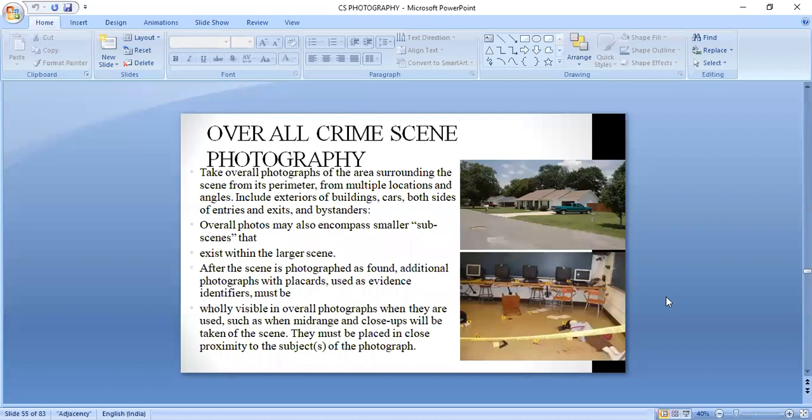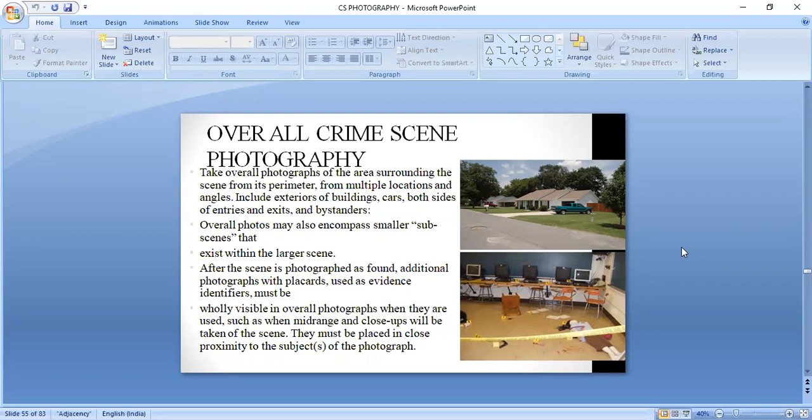Suppose this is some house or some building, and inside this building the crime scene is located. In order to establish the location of the crime scene, we follow the step of overall photography.